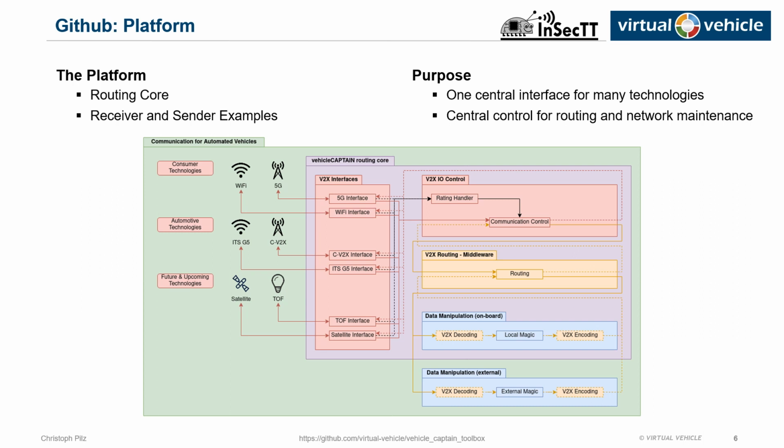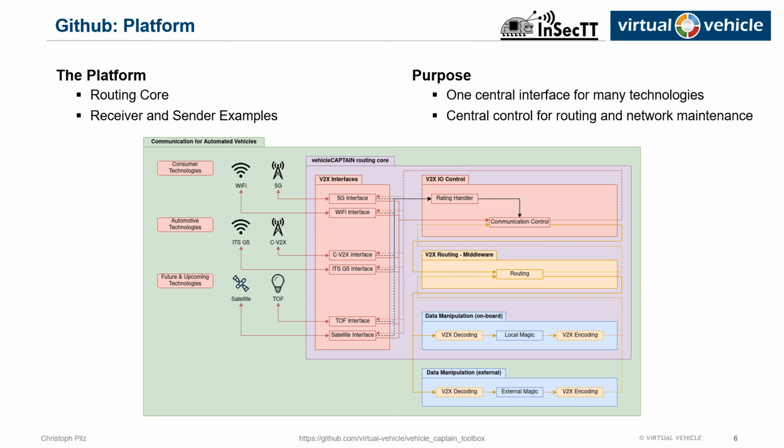The routing core is the most important part from platform perspective. It provides a one-for-all interface for V2X. In other words, one can connect many different vendors and APIs on the one side and simply use one interface on the other side. Within our daily work, we use this platform for parallel sending of data via 802.11p and the mobile network carrier. Looking at the flowchart, one can see the flow of information.